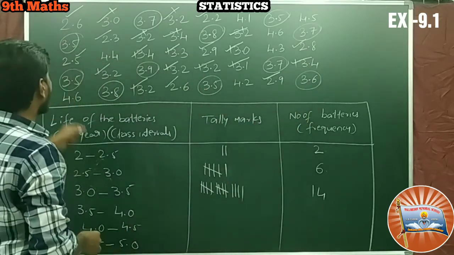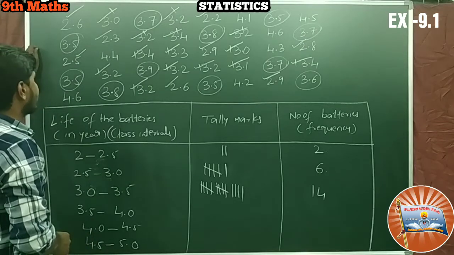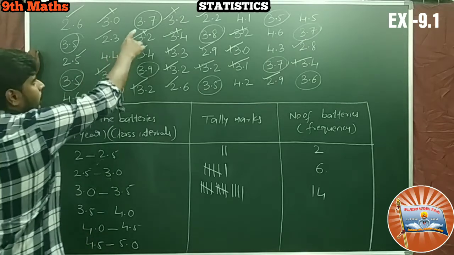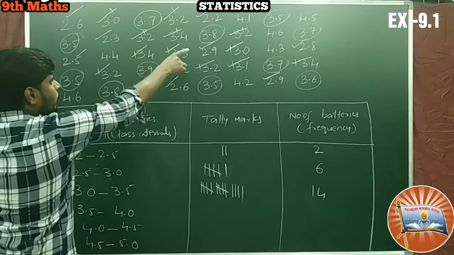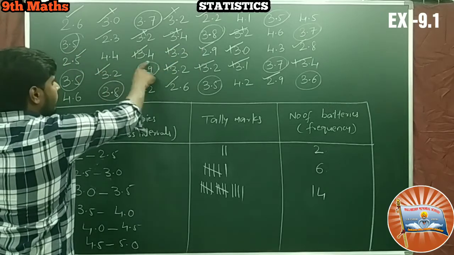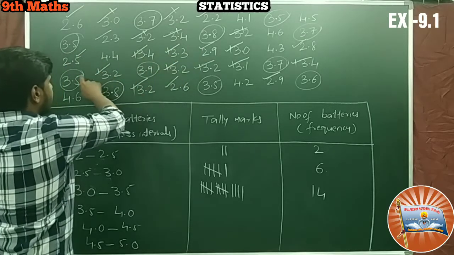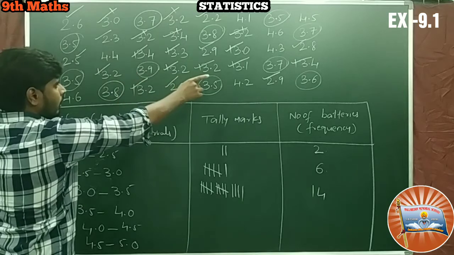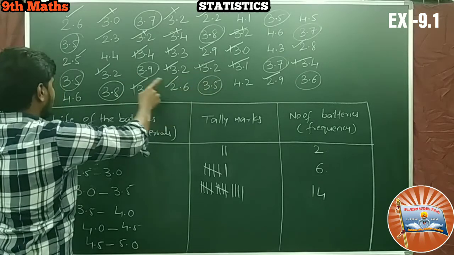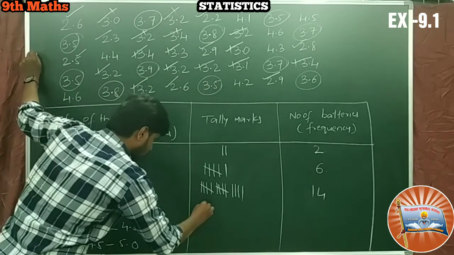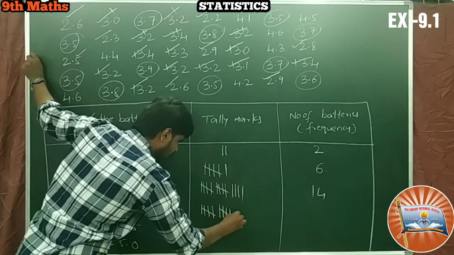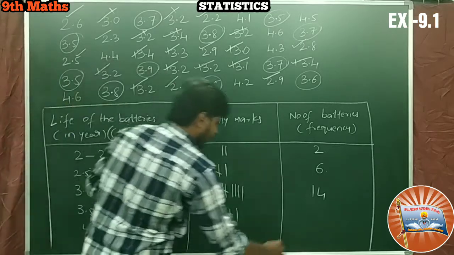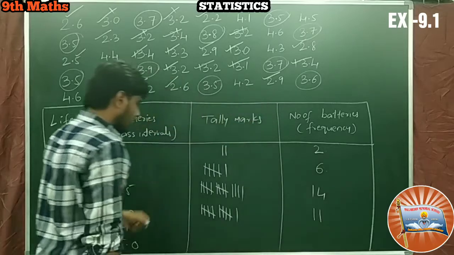Check once again between 3.5 to 4.0. So 1, 2, 3, 4, 5 and 6, 7, 8, 9, 10, 11. So write down 11 here.